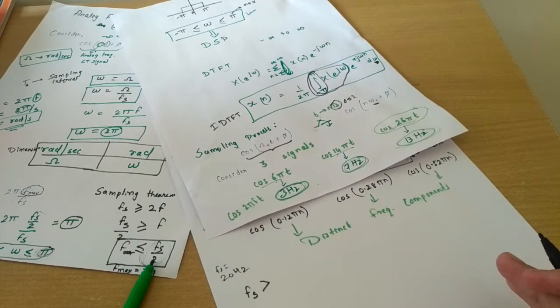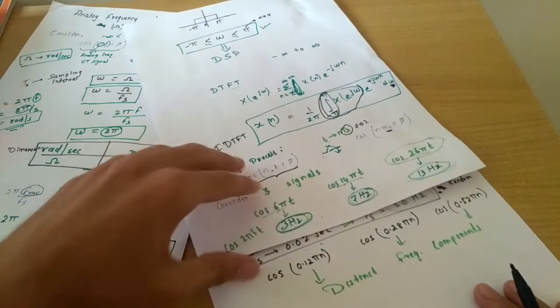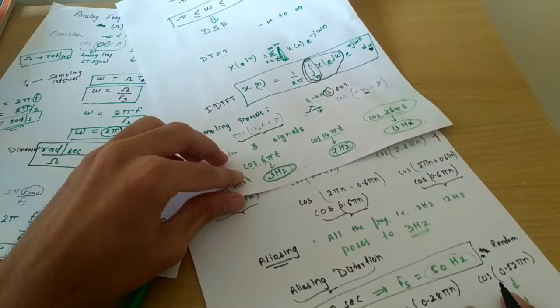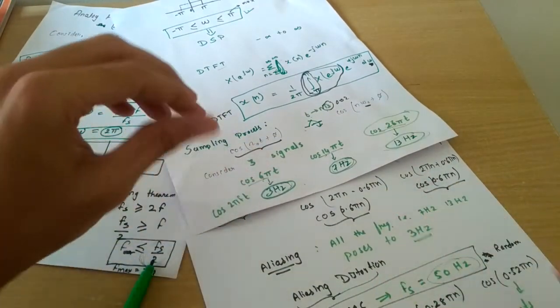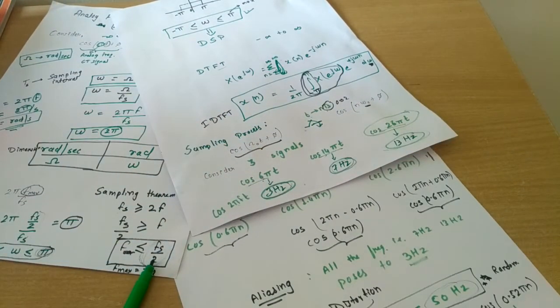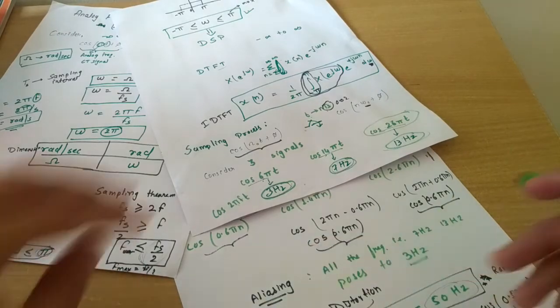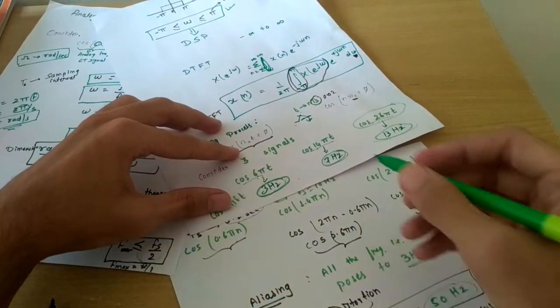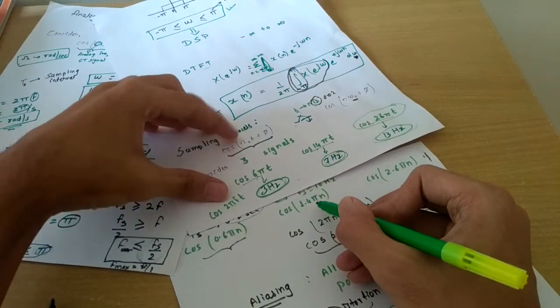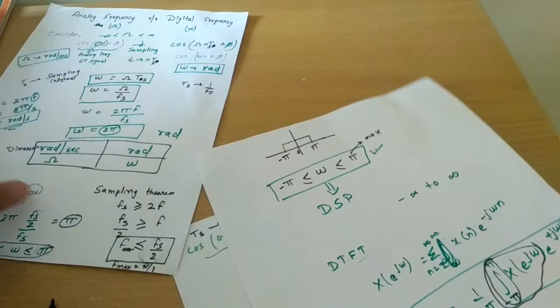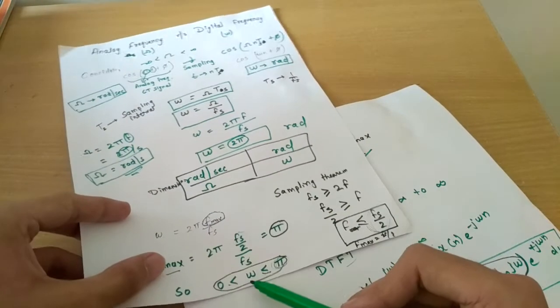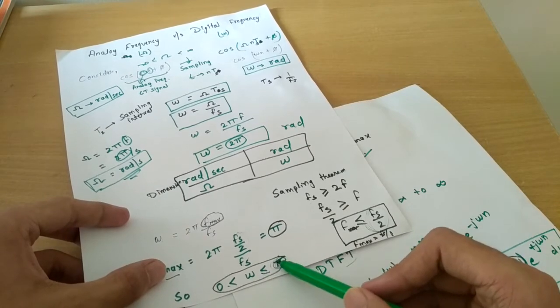Okay, that we will see. So for that, let us revisit case number 1, and now I am proving the same thing, but just with a different method. What I am saying is that, as we all know from our previous video, our maximum value of omega, that is digital frequency, should be pi.